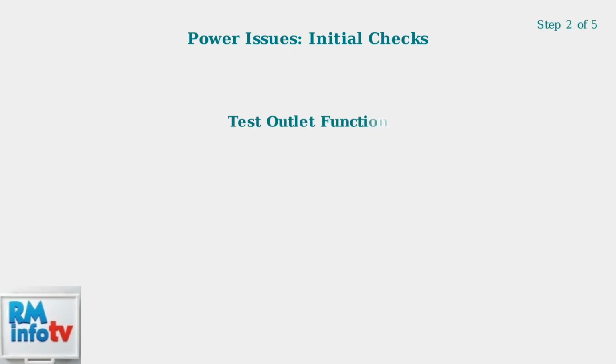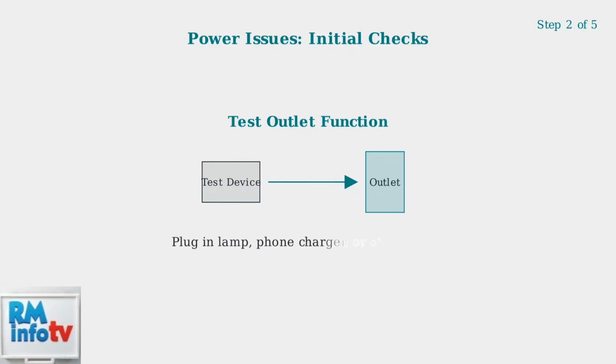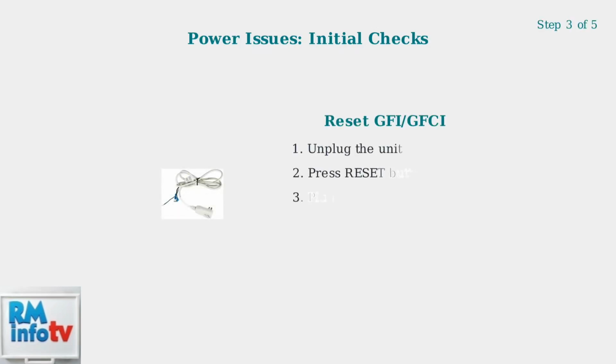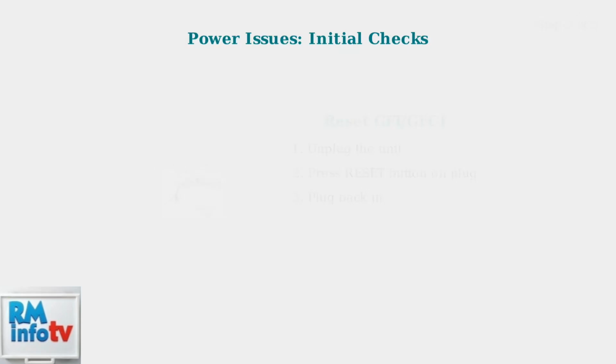Step 2. Test the outlet with another device to confirm it's supplying power. This simple check eliminates the outlet as a potential problem source. Step 3. Many Haier models have a power cord with a built-in ground fault interrupter. Unplug the unit, press the reset button on the power plug, then plug it back in.